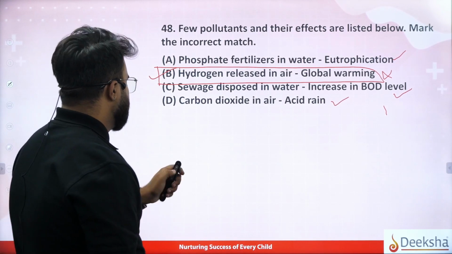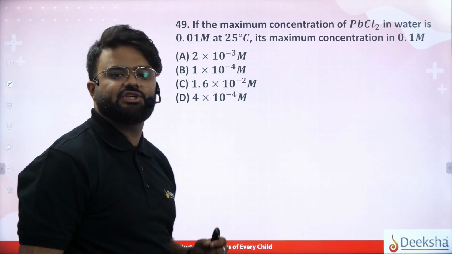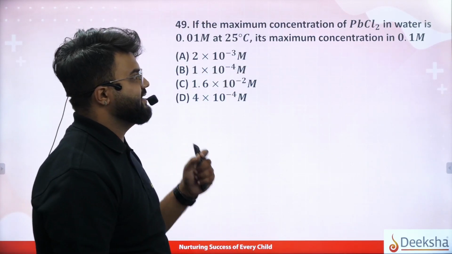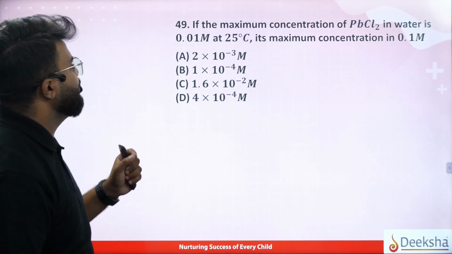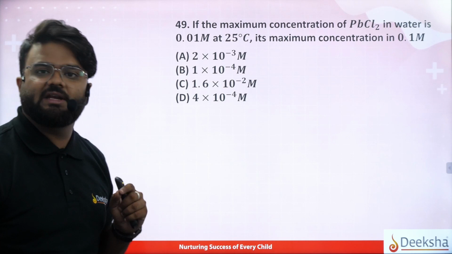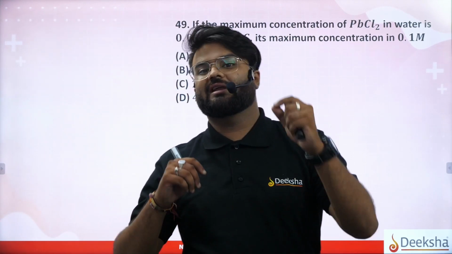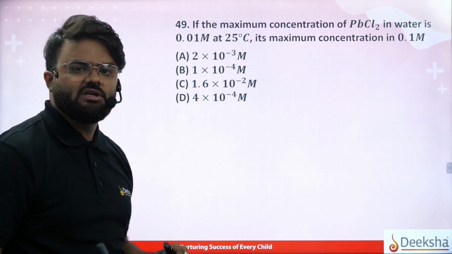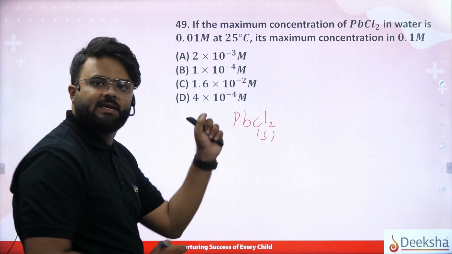Okay, artha aitala. Coming back to 49. If the maximum concentration of PbCl2 in water is 0.01 molar at 25 degrees, its maximum concentration in 0.1 molar ಅಲ್ಲಿ ಎಷ್ಟಾಗುತ್ತೆ ಅಂತ ನಾವು ಅರ್ಥ ಮಾಡ್ಕೋಬೇಕು. ಓಕೆ, ಸೊ ವಾಟ್ ಈಸ್ ದ ರಿಯಾಕ್ಷನ್? ರಿಯಾಕ್ಷನ್ ಏನಾಗುತ್ತೆ? PbCl2 is a solid.